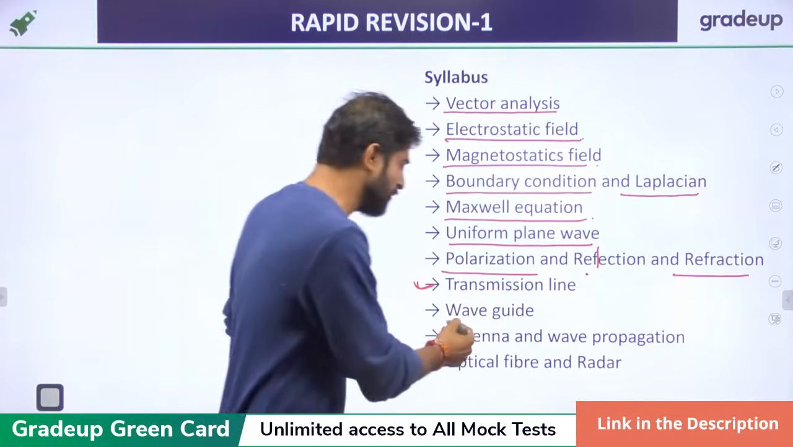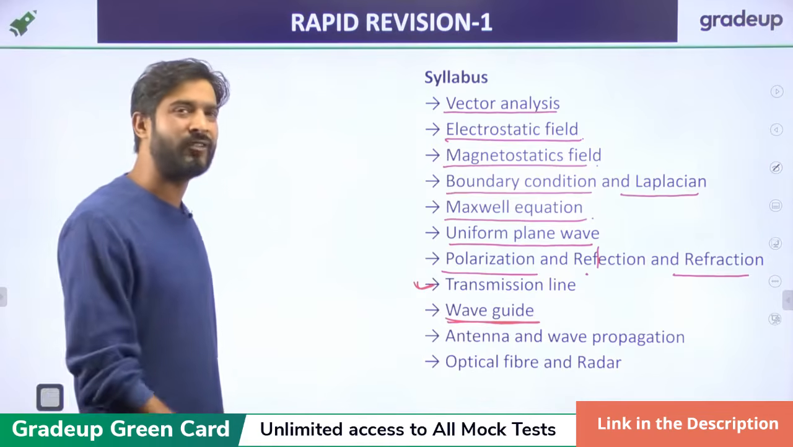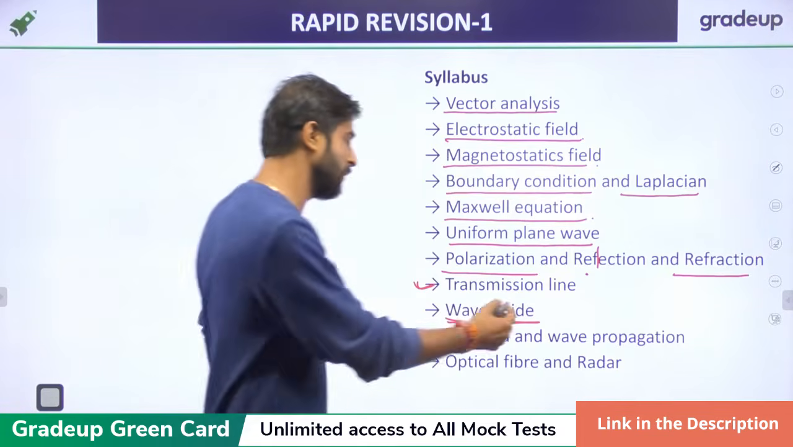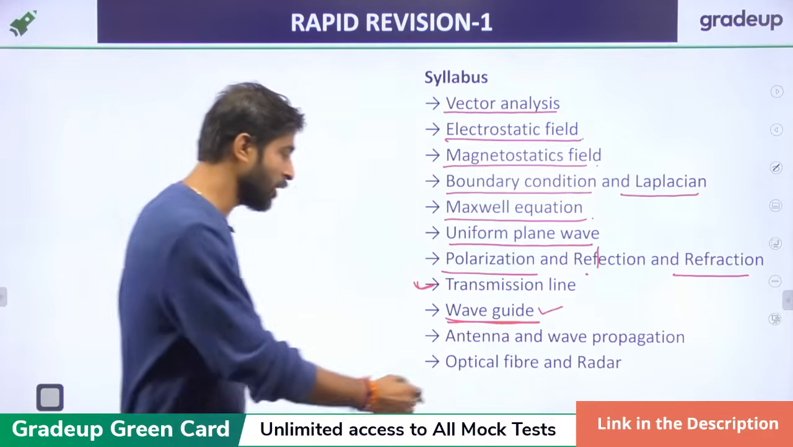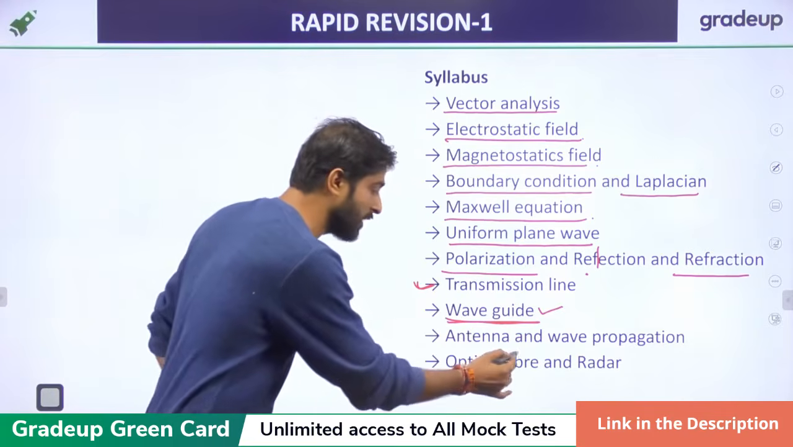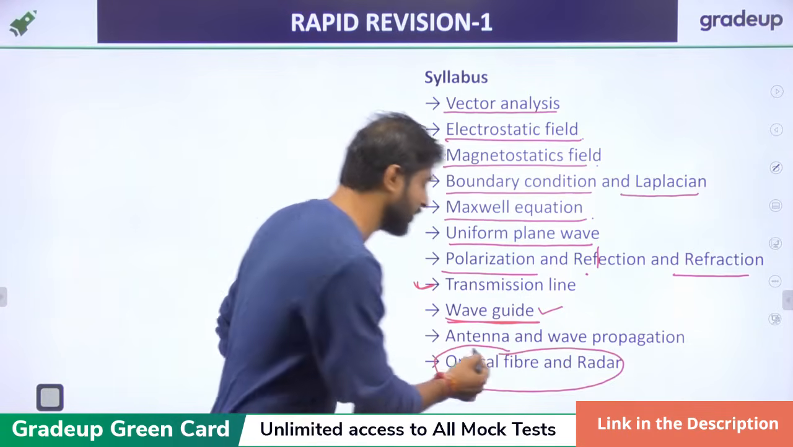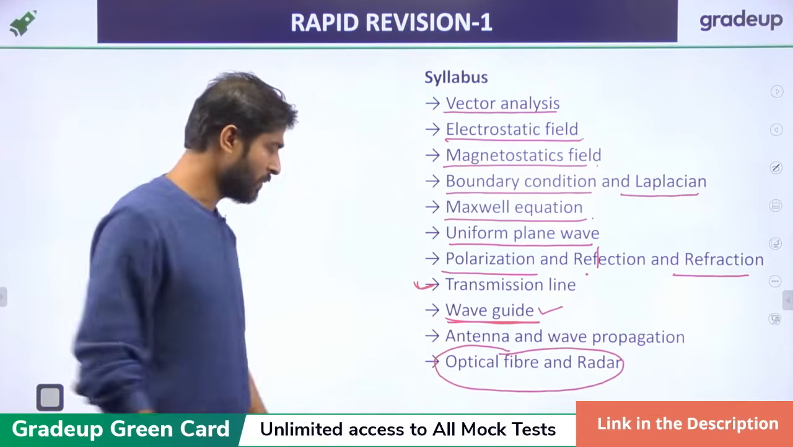Now, waveguides. Waveguide is also important. Some questions related to cutoff frequency will be asked from the waveguide. We'll discuss that question. Then antenna and wave propagation, and optical fiber and radar. Now, I am not going to discuss optical fiber and radar for the GATE examination, but we'll discuss the optical fiber and radar for the mission ISRO.